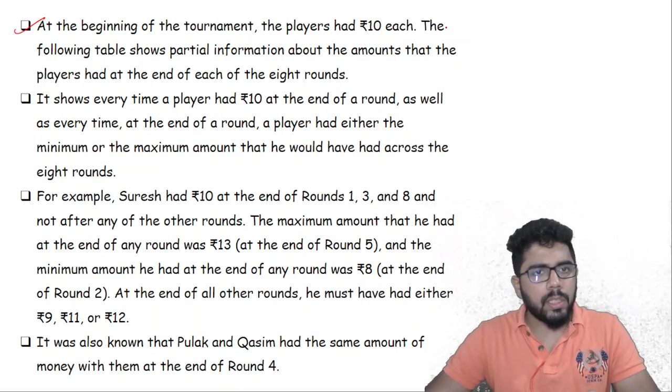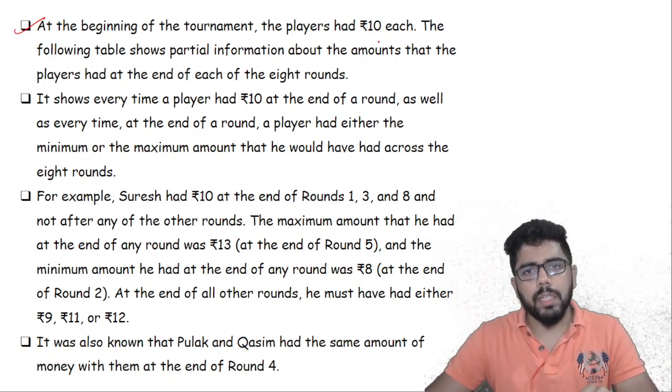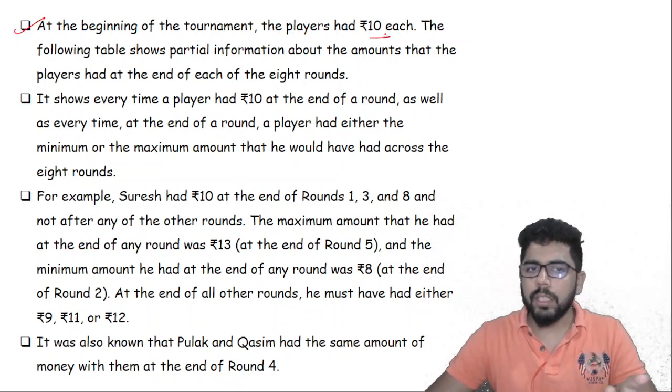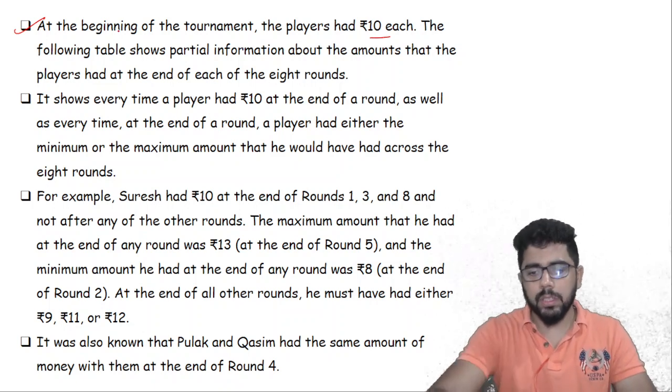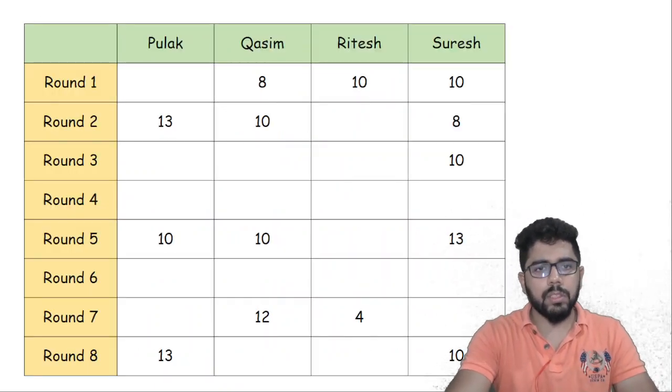Then let's take a look at this. At the beginning of the tournament, the players had 10 rupees each. Everyone had 10 rupees, and then there's a table given. This is the table. We'll come back to this table.